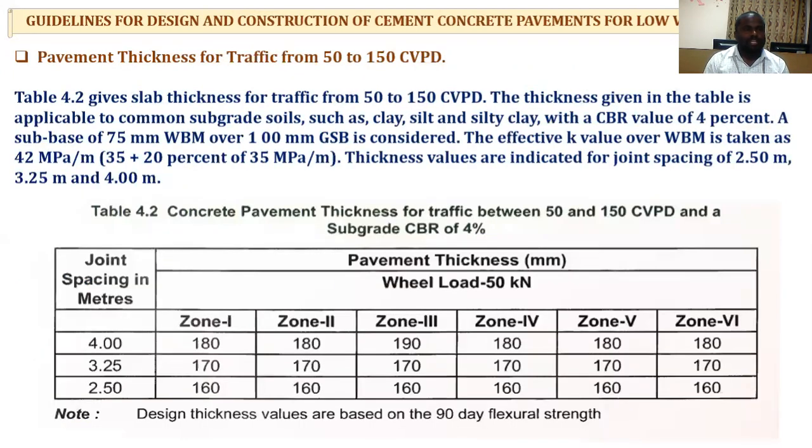Next, pavement thickness for traffic of 50 to 150 cpd. Table 4.2 gives the joint spacing and the pavement thickness related to zone 1. So if we take a joint spacing of 4 meters in zone 1, the thickness is 150. By varying the joint spacing, the thickness of the pavement is also varying.